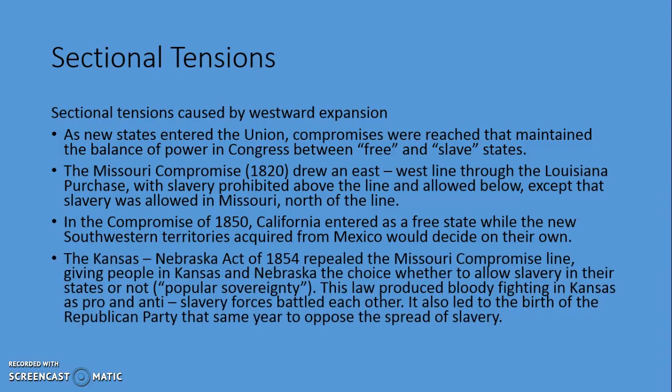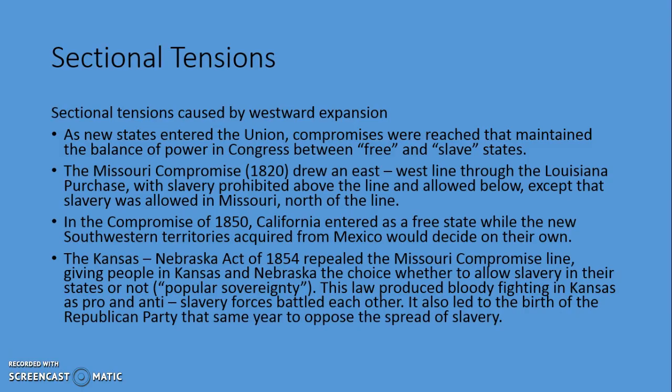The Kansas-Nebraska Act is the first time that we see people really getting violent about this issue of slavery and popular sovereignty. The law says that Kansas and Nebraska, above that 36°30′ line that the Missouri Compromise said can't have slavery, now could if people wanted it there.